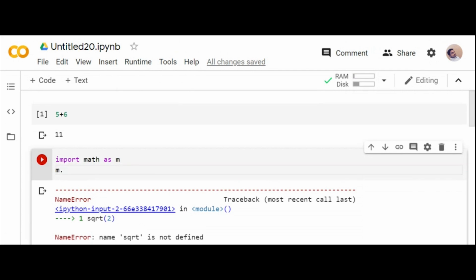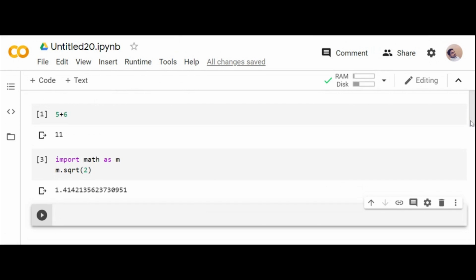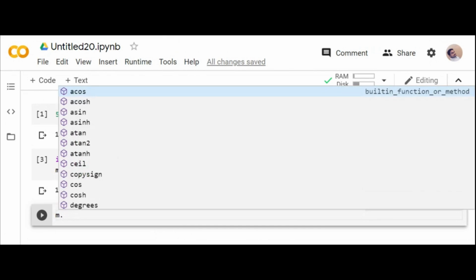See, dot plays a very key role in Python. You go for m dot sqrt, square root of. You can press tab, it will give you suggestions. Then m dot sqrt of 2 will give you the answer. See, when you press m dot, you get a dialog box.